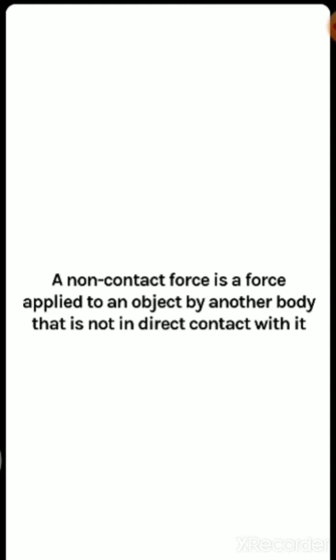When the ball moves upward after we throw it, it goes up to a certain distance. At that time, without any contact with any other object, it automatically comes back to the earth's surface. So there is no contact. This non-contact force is a force applied to an object by another body that is not in direct contact with it. The earth applied a force on that ball without any contact, and that force is called the gravitational force of attraction.